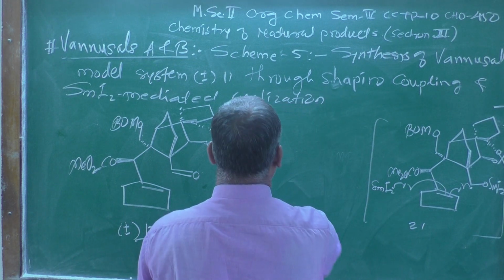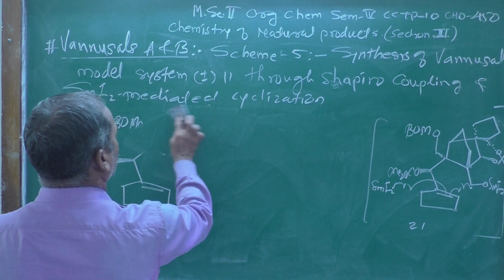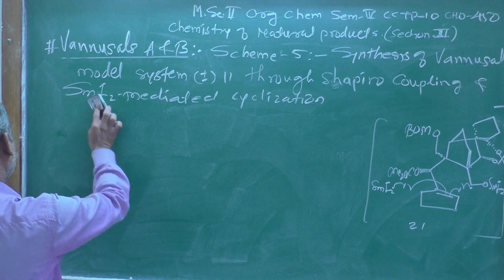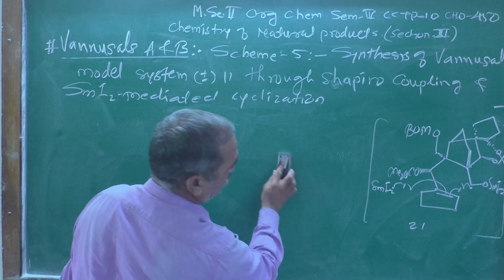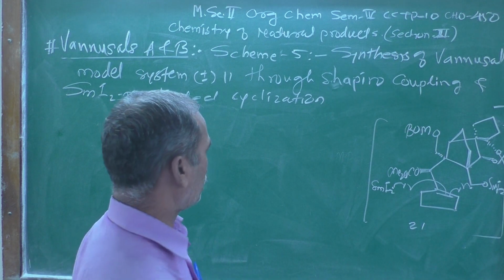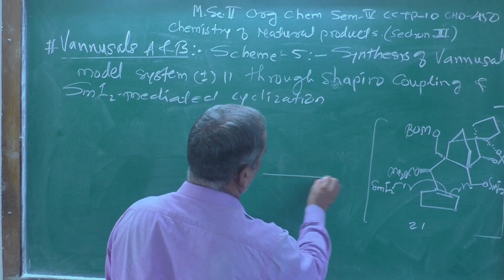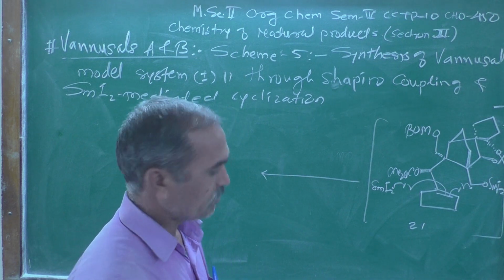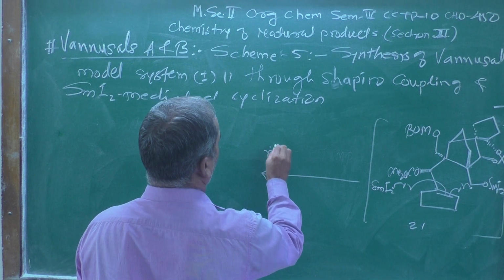Now I am cleaning here, so you can see, due to the limitation of the blackboard, you can consider this as the structure number 21. I am showing this arrow here, where the ring closure takes place.